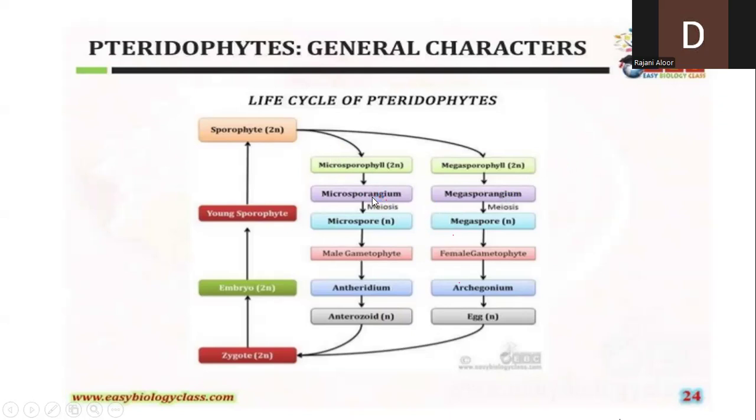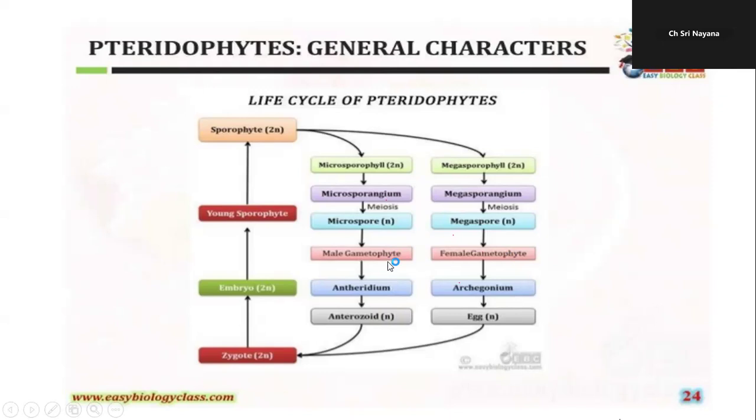From the microsporangia, what will it form? It will produce microspores. From the megasporangia, it will form the megaspore. The microspore will develop into the male gametophyte, whereas the megaspore will develop into the female gametophyte.